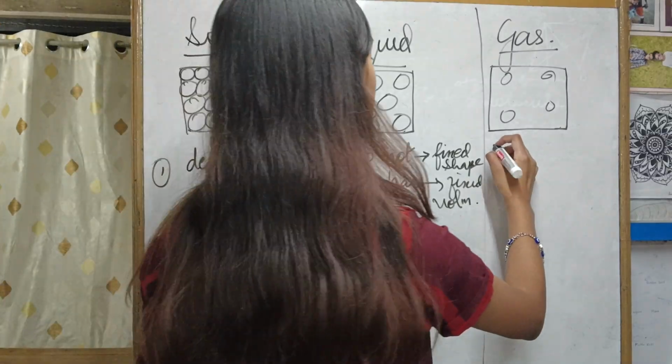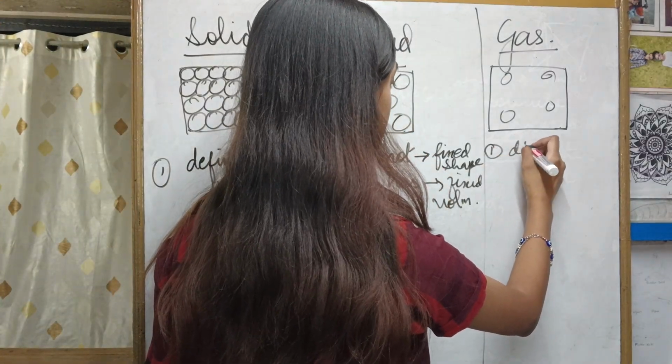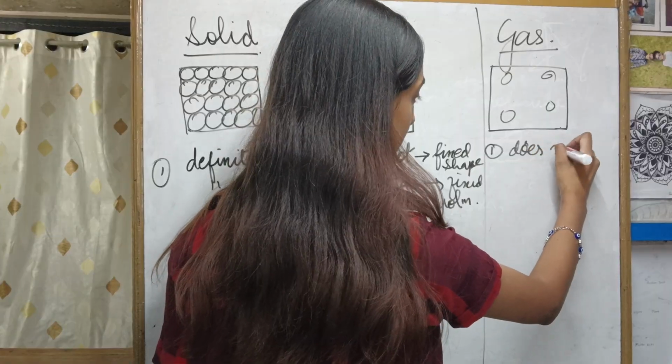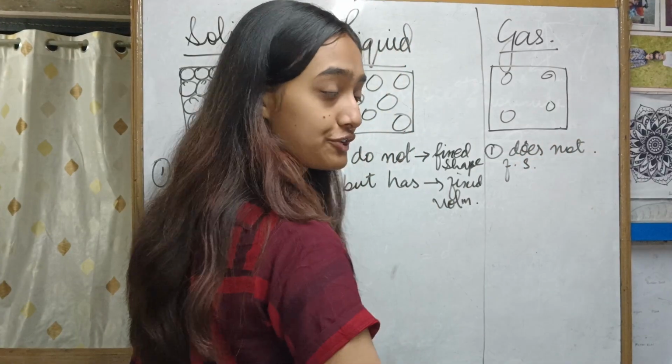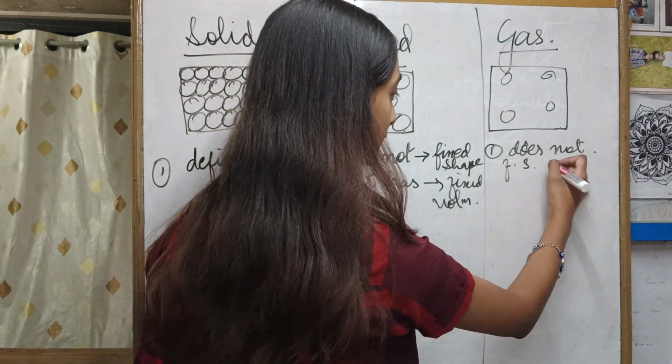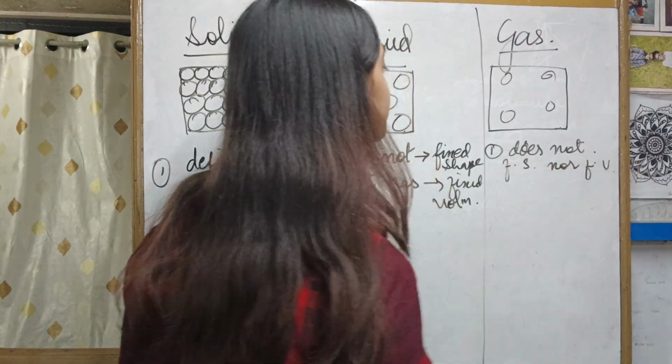Okay. And gas does not have fixed shape. I'm writing it in short, okay? It does not have fixed shape nor fixed volume.